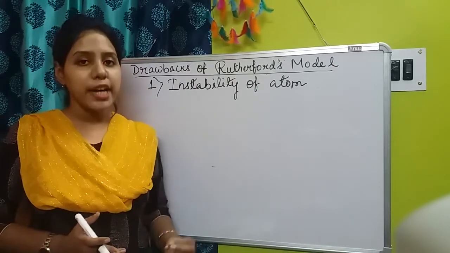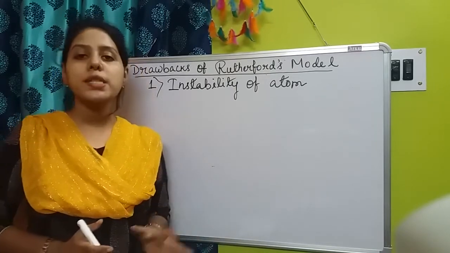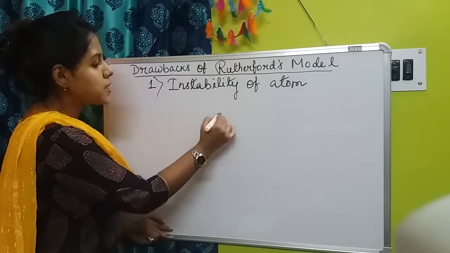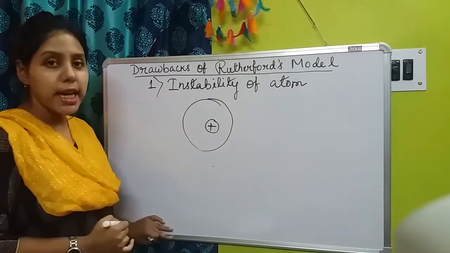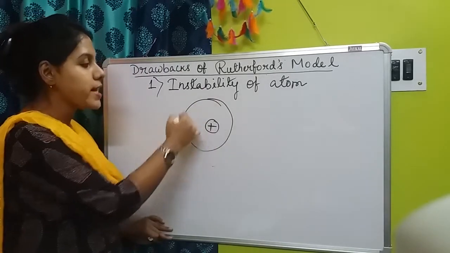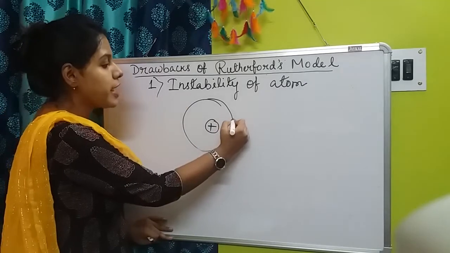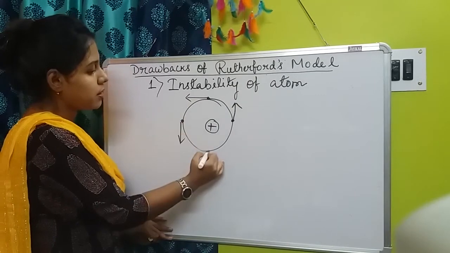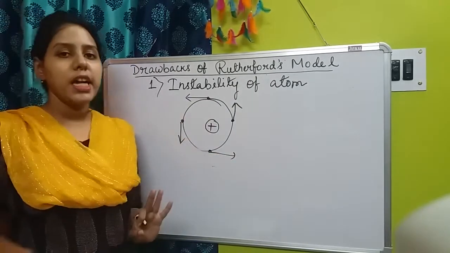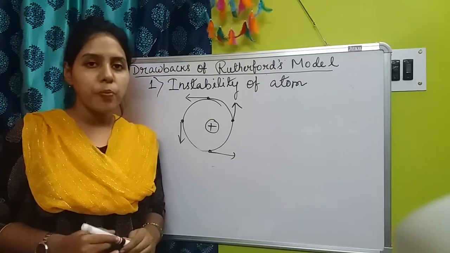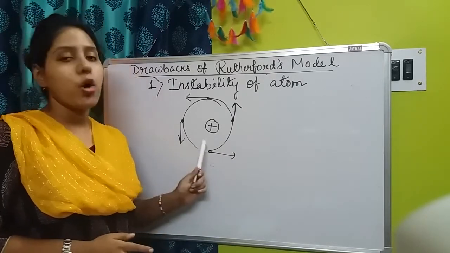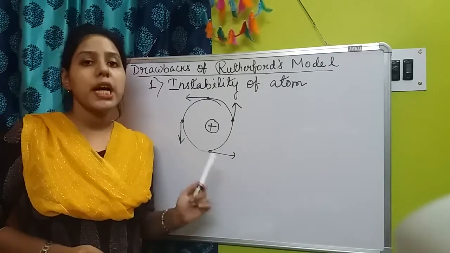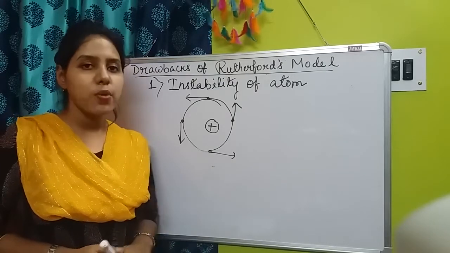In this case the electrons are charged particles because electrons carry negative charge. Whenever the electrons are rotating around the nucleus in circular orbits, they are continuously changing their directions, which means the electrons are getting accelerated also. So as per the electromagnetic theory, the electrons should lose their energy continuously.